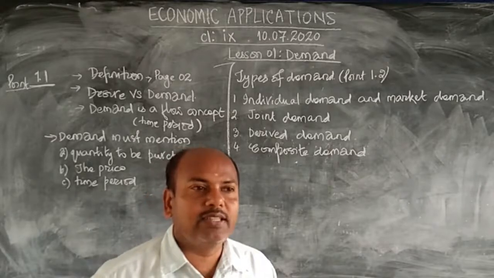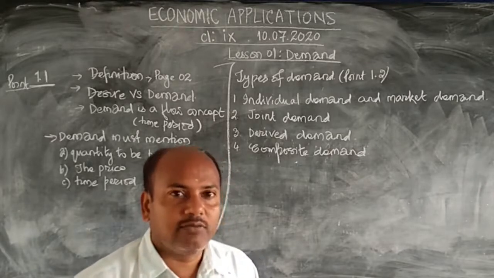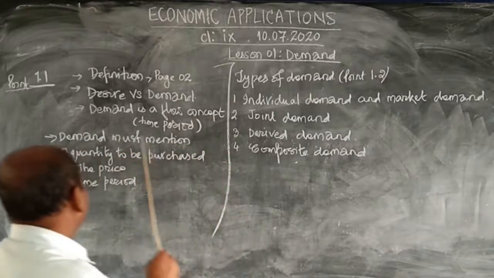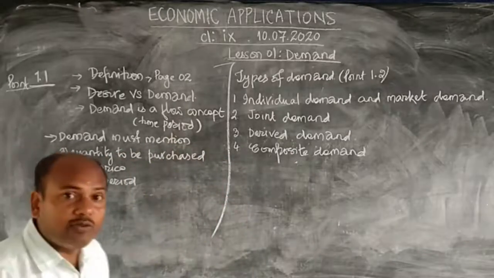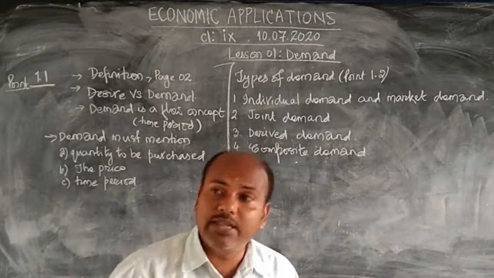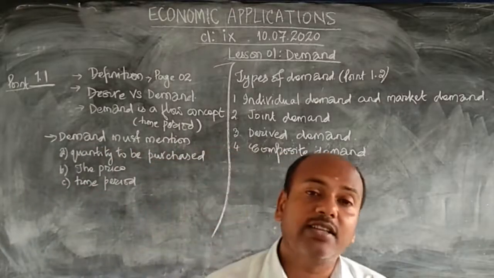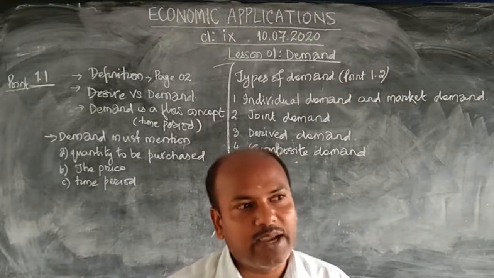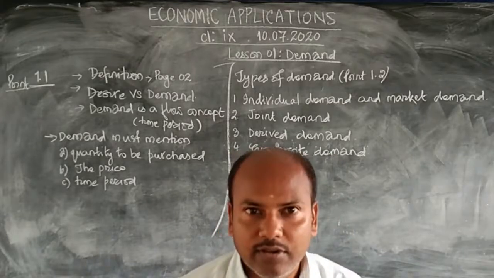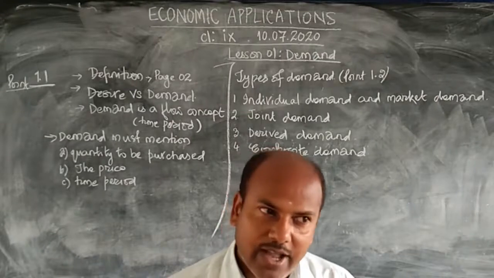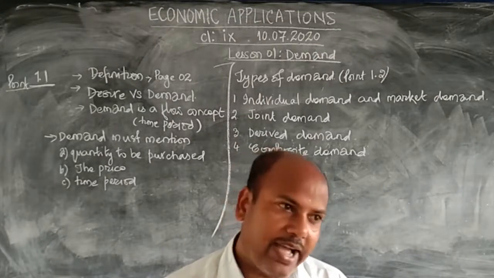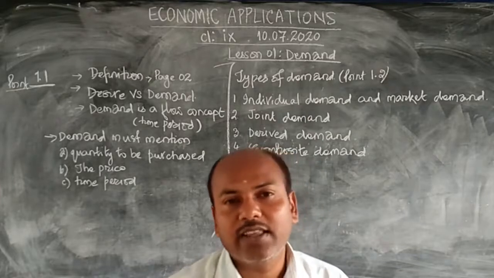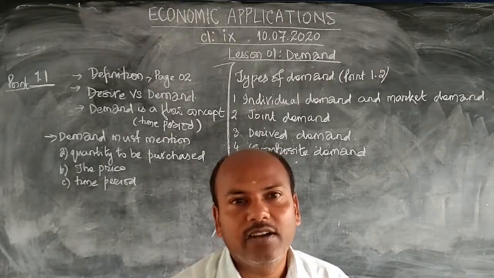Okay, so desire means your wish, your want, which is not possible to achieve. But demand means you want to buy and you have the ability to buy. Then that is the demand. You know, after the class I'll go to the market and I'll buy 2 kg of mango. Possible, no? I have time also, I know the price also, and I have the ability also to buy. Then that is a demand.